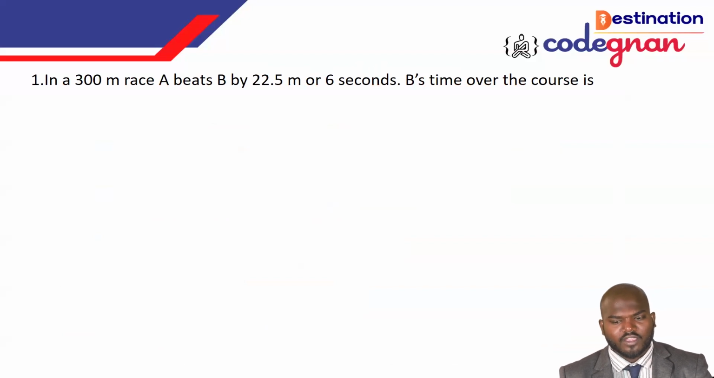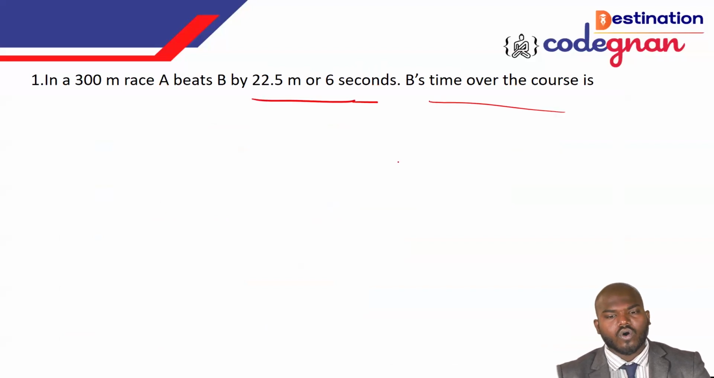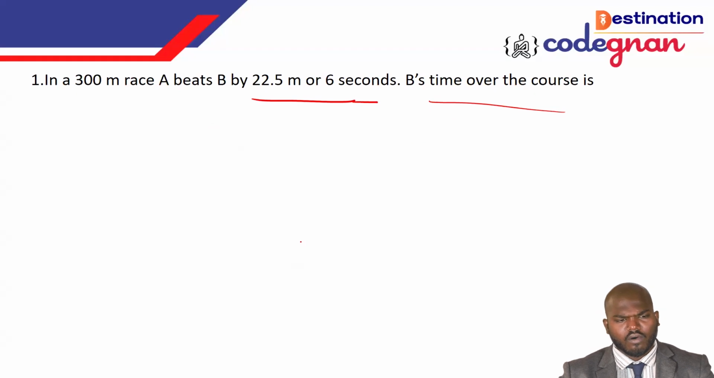They are saying that in a 300-meter race, A beats B by 22.5 meters or 6 seconds. So the question is B's time over the course. Over the course means it's the race. That's what they are saying. So totally we have a 300-meter race, and in the 300-meter race, A beats B by 22.5.